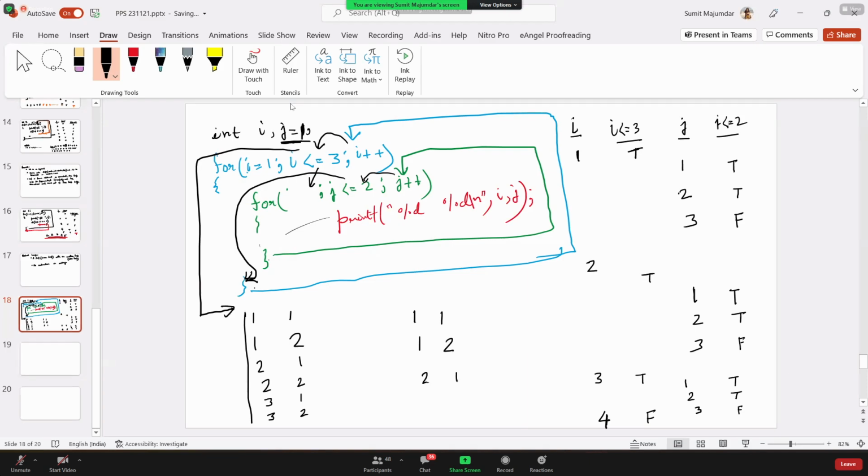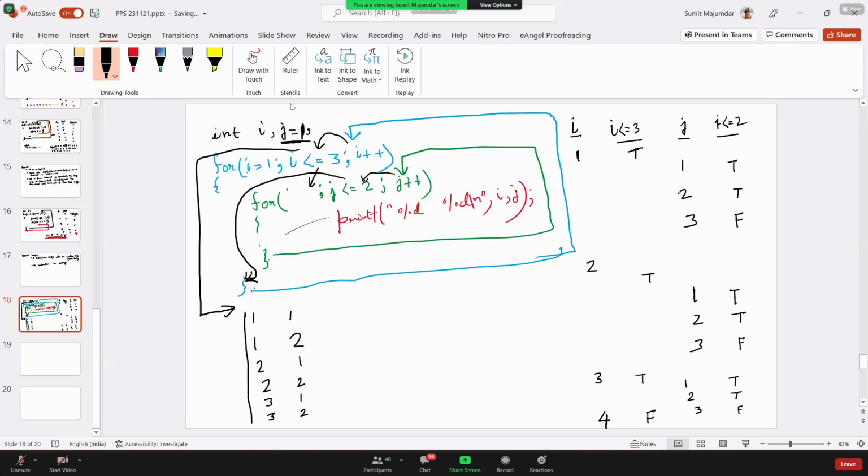Because j is initialized inside the for loop, it will be initialized again. Why? There is no initialization statement. But we are increasing the value of j by j plus plus. It will be false then. Then I think it will be the only same output. 1 1 and 1 2. That is the correct output.